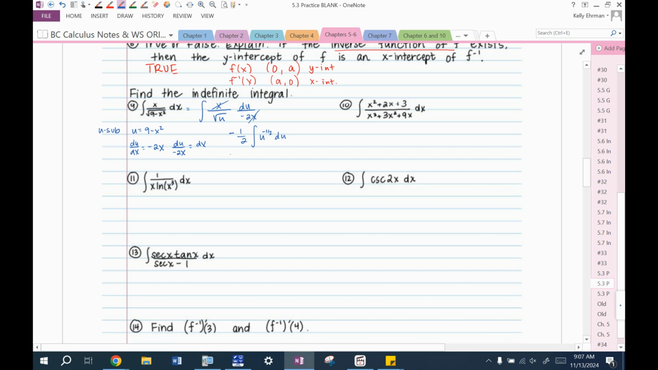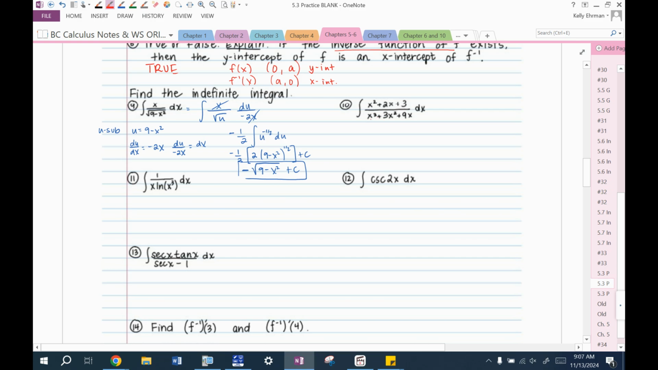Okay, now we're ready to integrate. So this is negative 1/2. And then add 1 to this exponent, you get u to the 1/2 over 1/2. So that's 2 times u, which was 9 minus x squared, to the positive 1/2 power, plus c. And I'll just clean that up a little bit. It's negative square root of 9 minus x squared plus c. That's my answer for number 9.